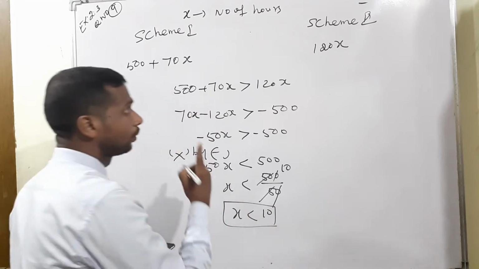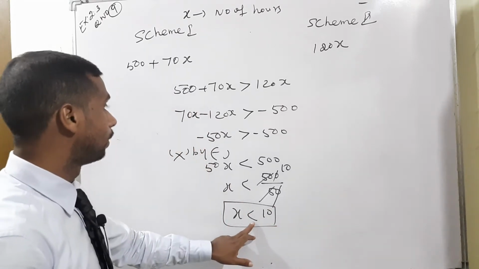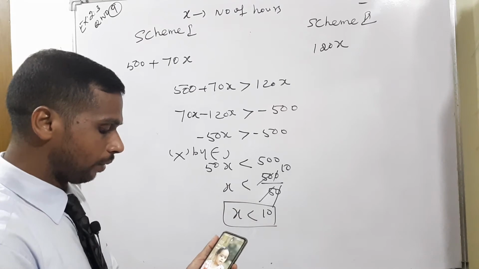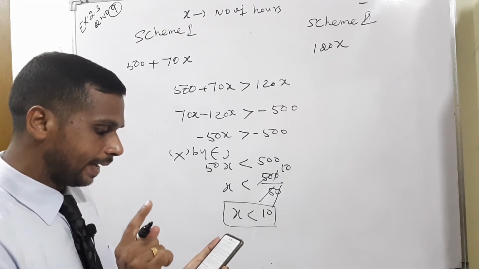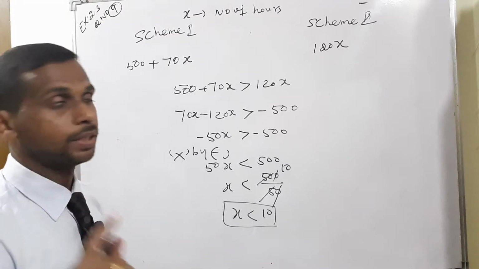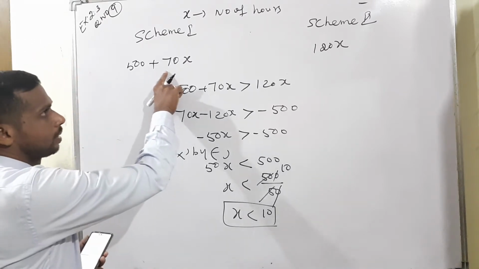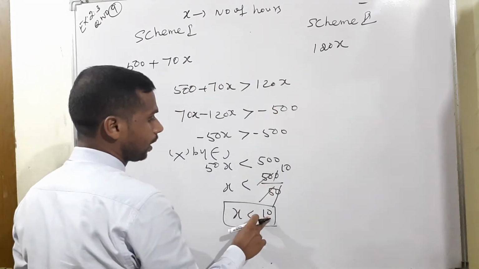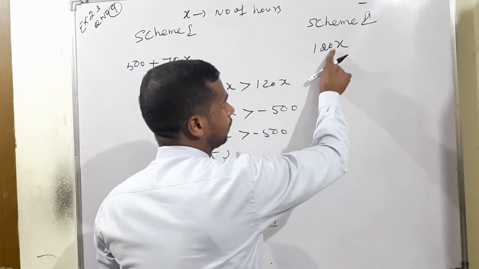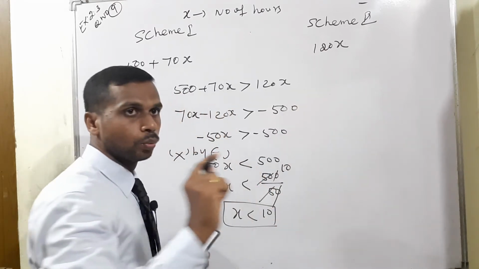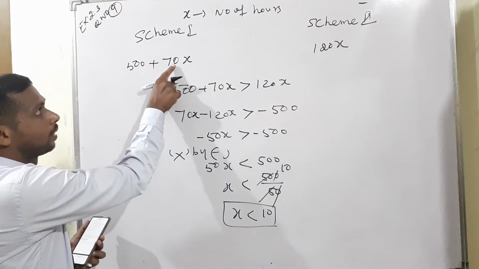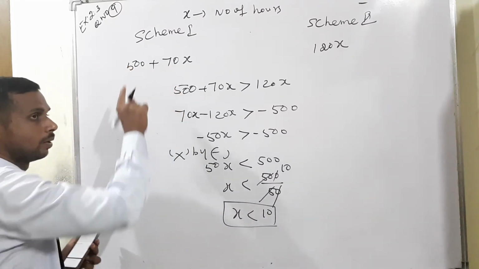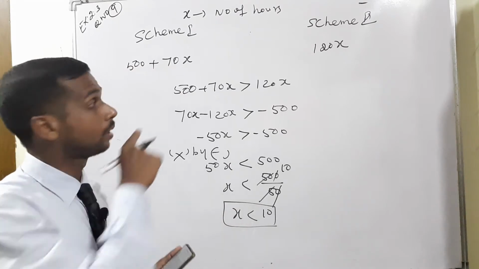But we have to show which hours are suitable, because when comparing, the first scheme should give better wages. If you take 10 hours, 120 into 10 means 1200 will come. And if you apply 10 here, 700 plus 500 also gives 1200.